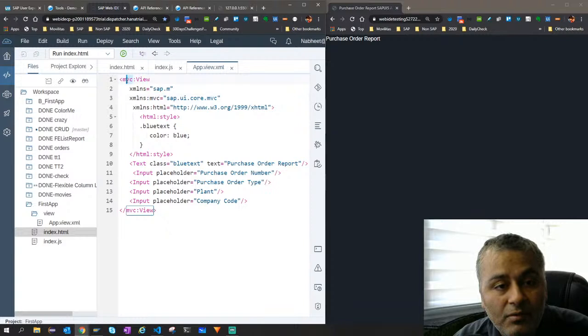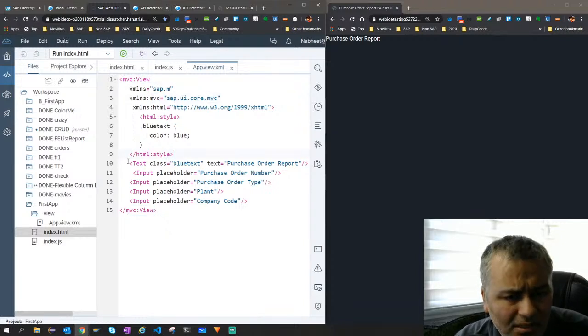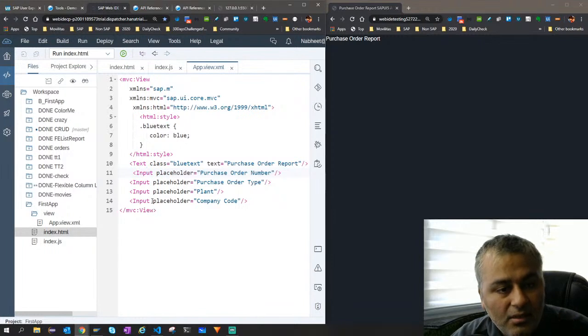So that is why you see MVC colon then view, right? And inside it, there is nothing fancy. All I have is a text input. I have used now input and text. There are two elements, right? So now let's just save it.